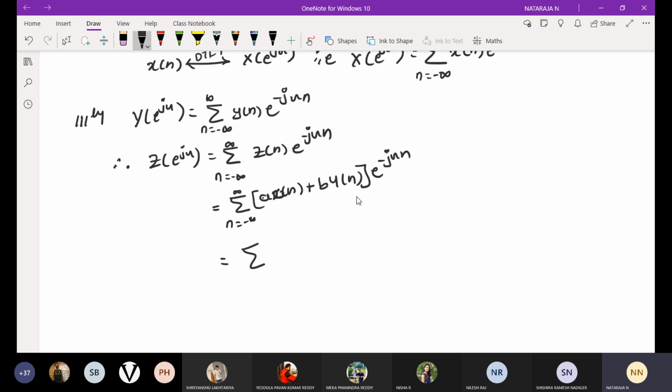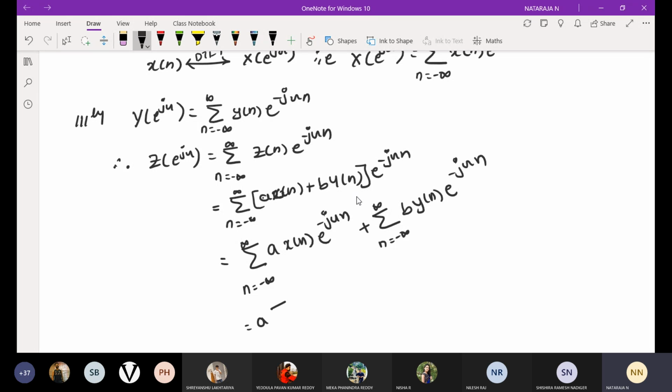If I take summation n is equal to minus infinity to infinity a into x of n e power minus j omega n plus summation n is equal to minus infinity to infinity b into y of n e power minus j omega n. This a I will take outside: a into summation n is equal to minus infinity to infinity x of n e power minus j omega n plus b into